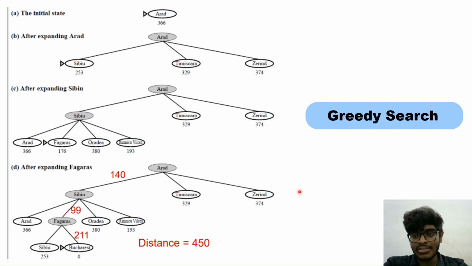But let us also look at the greedy search method for calculating the distance, which only considers the heuristic cost. In this case, considering the distance between Arad and Bucharest using the heuristic cost only, the distance comes out to be 450, which is way greater than the 418. So in this case, we can see the A-star search is better. Like these cases, we can see the A-star search is much better than the greedy search. The A-star search is a combination of both Dijkstra's and the greedy search method, which gives us optimal values. Moving ahead, I'll be passing on to Vedant, who will explain the algorithm code for this.